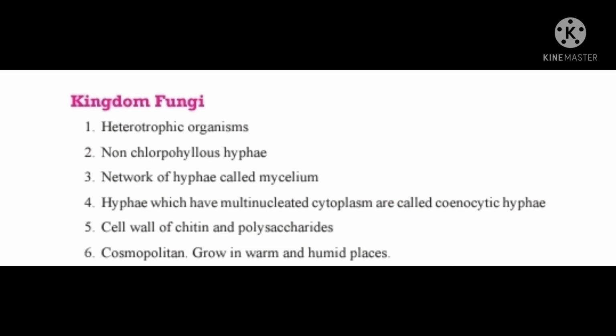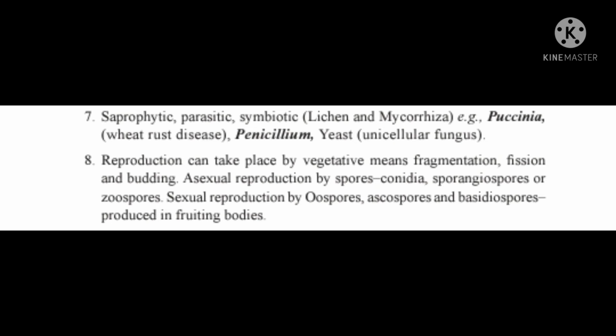Kingdom Fungi. One, heterotrophic organisms. Two, non-chlorophyllous hyphae. Three, a network of hyphae called mycelium. Four, hyphae which have multinucleated cytoplasm are called coenocytic hyphae. Five, cell wall of chitin and polysaccharides. Six, cosmopolitan, growing in warm and humid places. Seven, saprophytic, parasitic, symbiotic, as in lichen and mycorrhiza. For example, Puccinia, wheat rust disease, Penicillium, and yeast, a unicellular fungus.